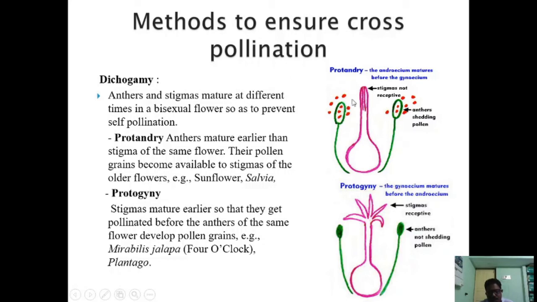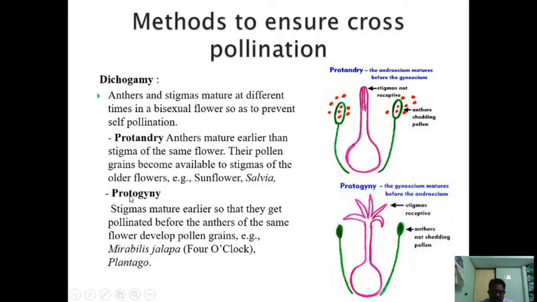So, self-pollination within the flower is not facilitated here since it has a special adaptation for cross-pollination. The anthers shed their pollen, and only after that the stigma becomes mature and receptive. Now this condition is called protandry, that is, anthers mature earlier than the stigma of the same flower. Their pollen grains become available to the stigma of the older flowers. Examples are sunflower and salvia.